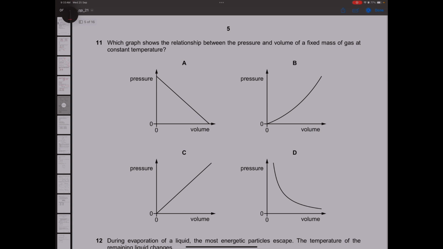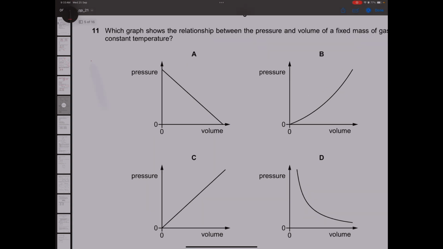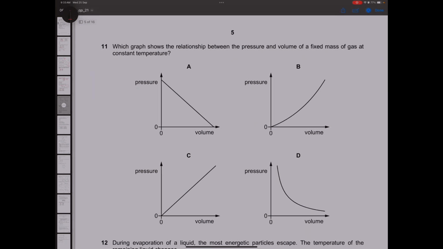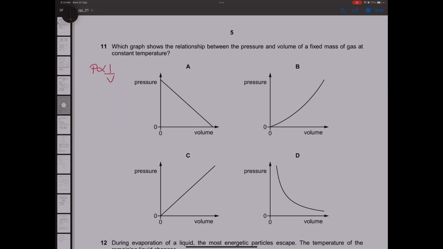Now, this again is a question of Boyle's law. When temperature is constant, pressure is inversely proportional to volume. And all of us know that the inverse graph looks like this, option D. Because at this point, pressure is highest, but the volume is lowest. And at this point, volume is highest, pressure is lowest. So this is an inverse graph.